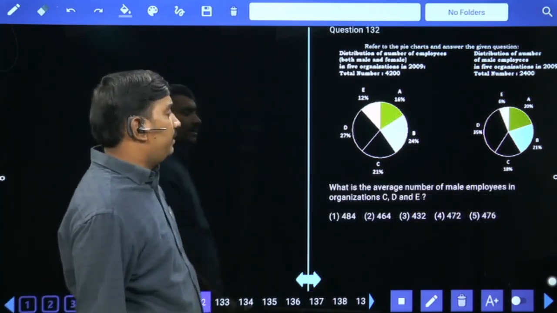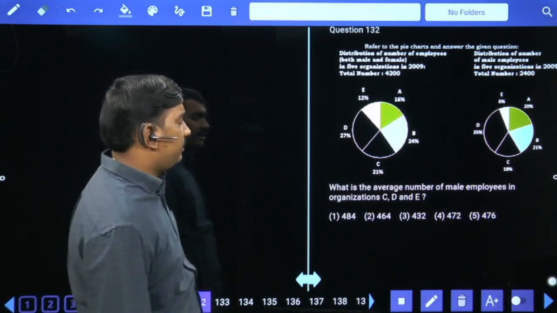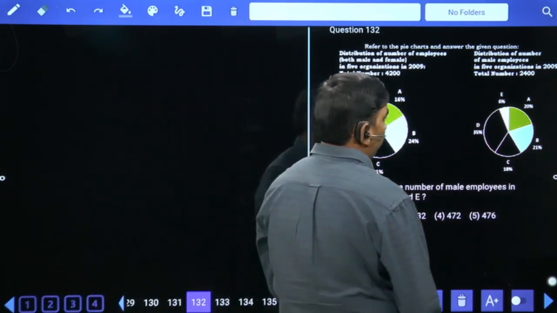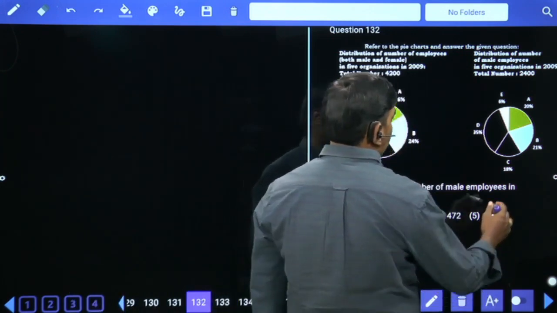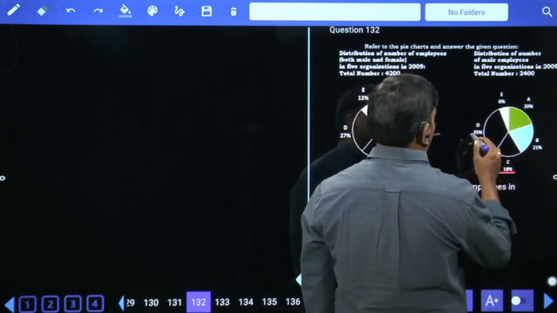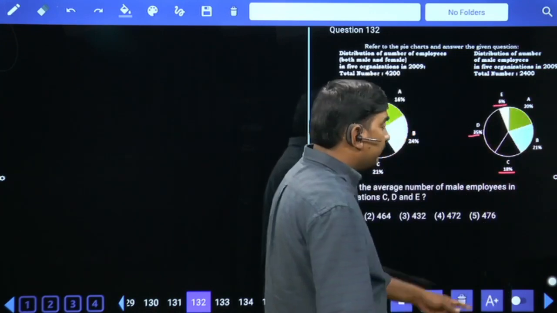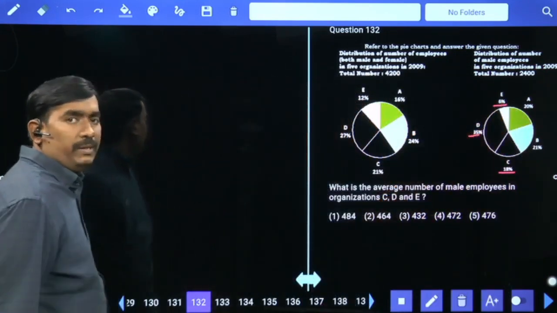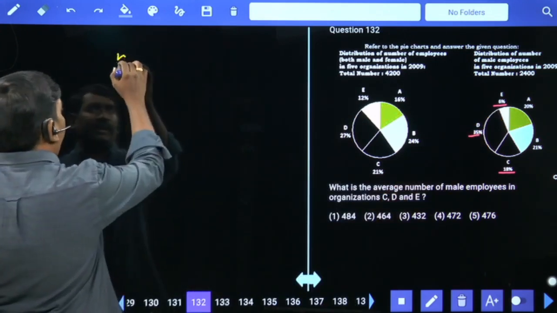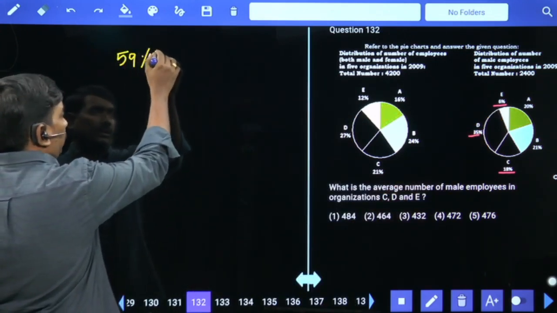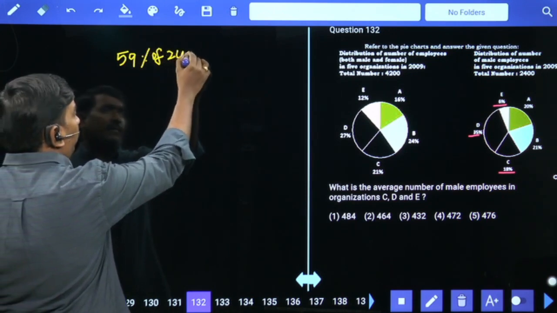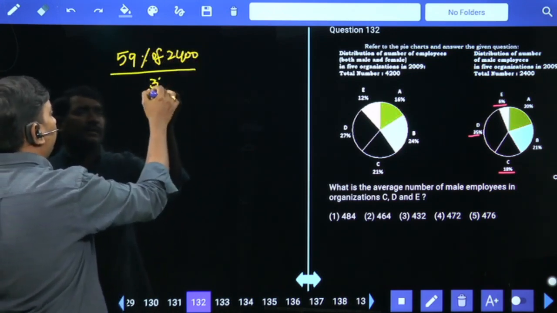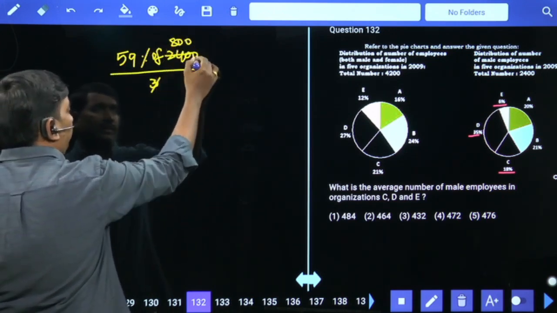What is the average number of male employees in organizations C, D, E? C 18, D 35, E 6. 18 plus 6, 24 plus 35, 59% of 2400. Average means divide by 3. 800 times, 472 is your answer.